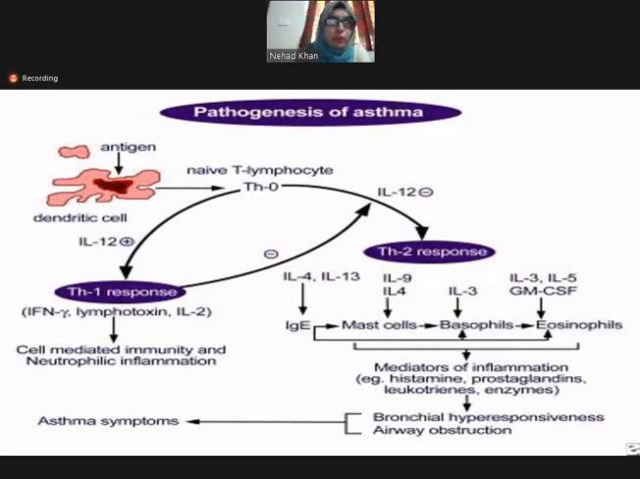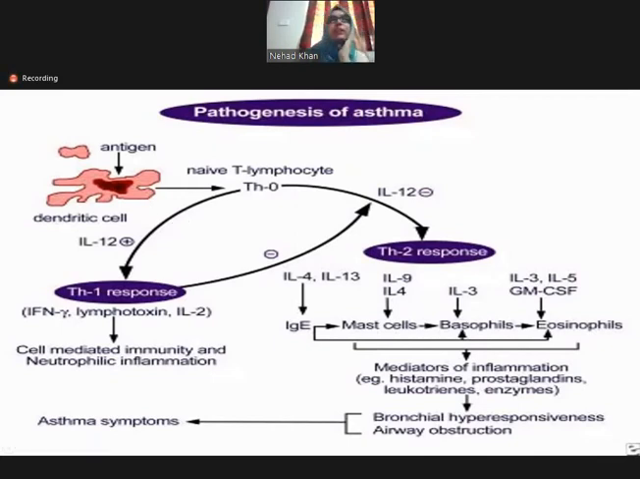So what happens is when a patient or a person inhales some allergens or comes in contact with some antigen or allergen, it causes an antigen antibody interaction. So these allergens are taken away by the antigen presenting cells, which are the macrophages. These antigen presenting cells present this antigen to the T lymphocytes.